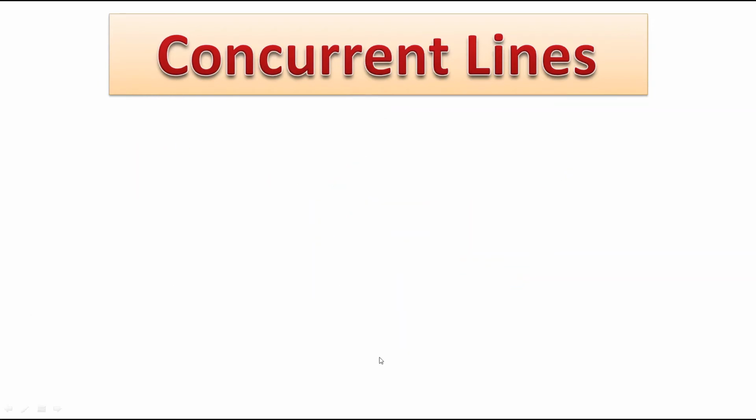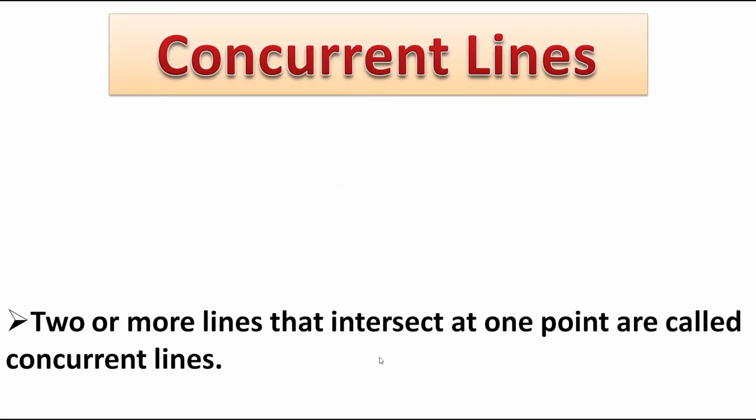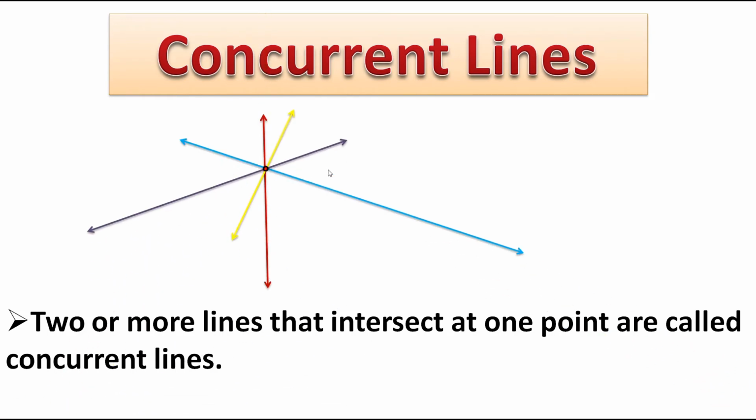Next is concurrent lines. Two or more lines that intersect at one point are called concurrent lines. So all these lines are concurrent lines because they are intersecting at one point.